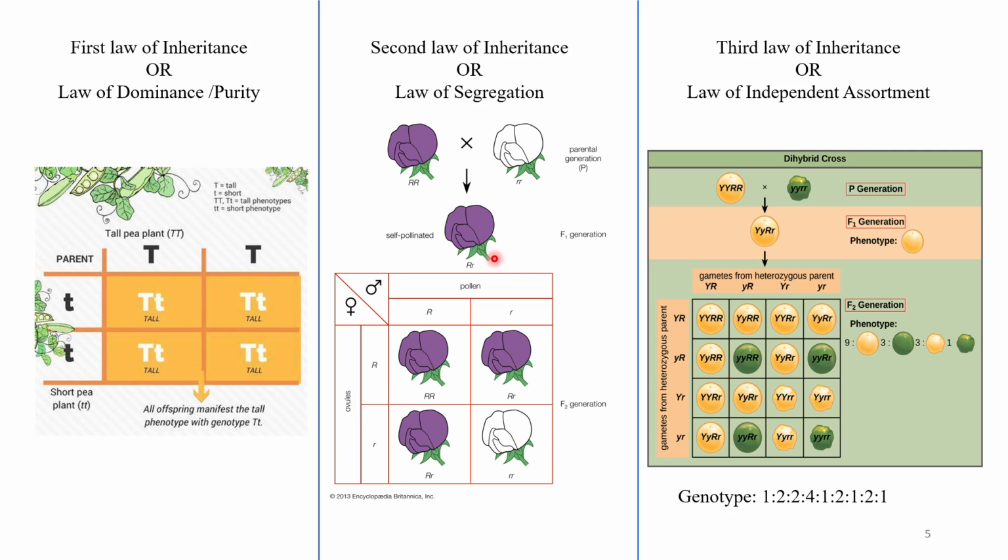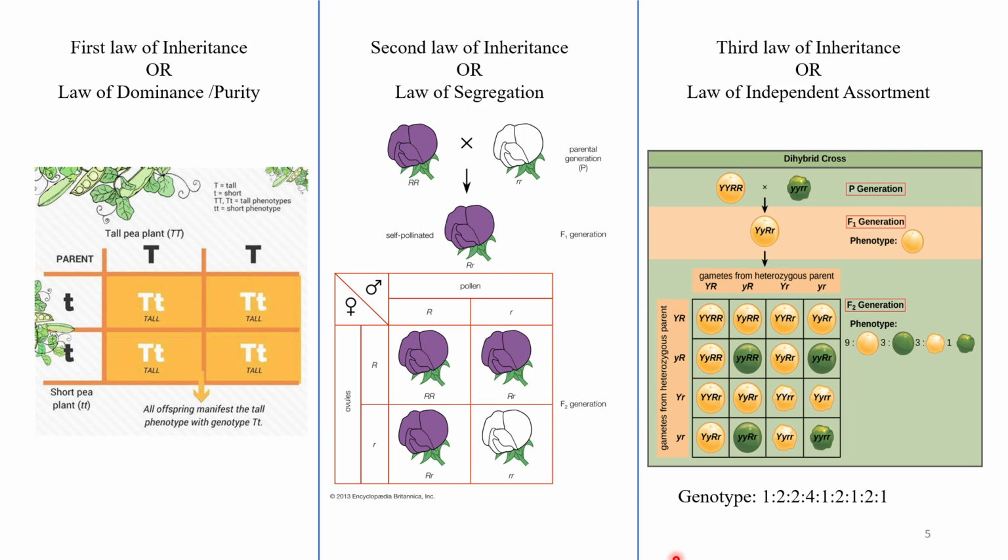In the F1 generation, the flowers are self-pollinated, with pollen and ovules. So the F2 generation will have capital R capital R, homozygous dominant, capital R small r, heterozygous, and small r small r, homozygous recessive. So here the phenotype ratio is 3:1.